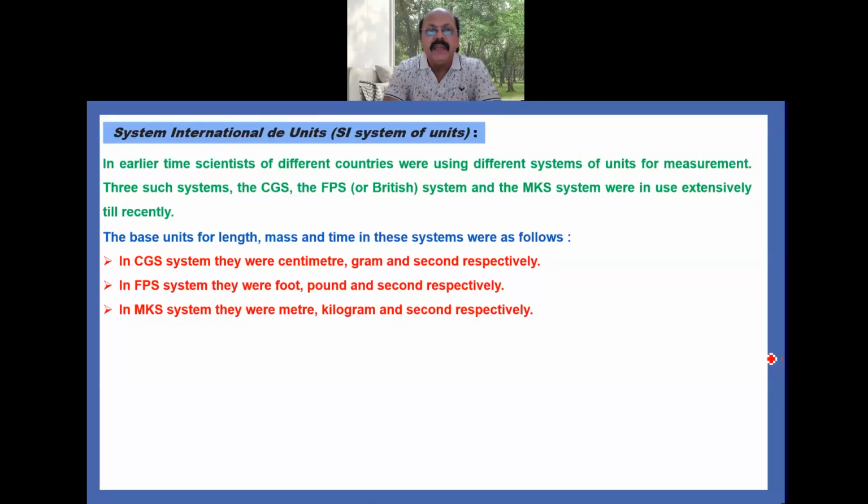In the CGS system, they were centimeter, gram and second respectively. Means length is measured in centimeter, mass is measured in gram and time is measured in seconds. Similarly, in the FPS system, which is the British system, length is measured in foot, mass is measured in pound and time is measured in second. And the last one is the MK system, in which length is measured in meter, mass in kilogram and time in second.